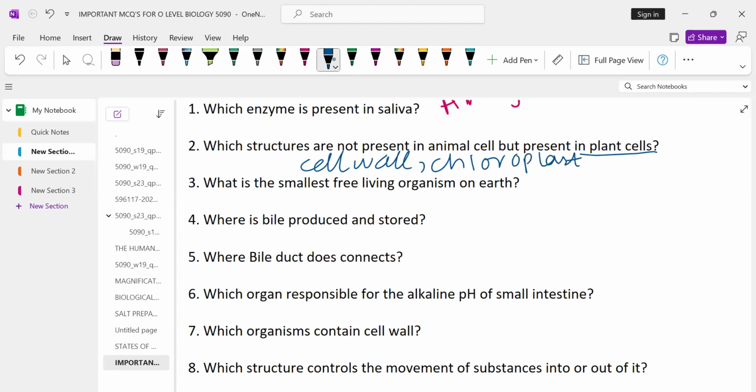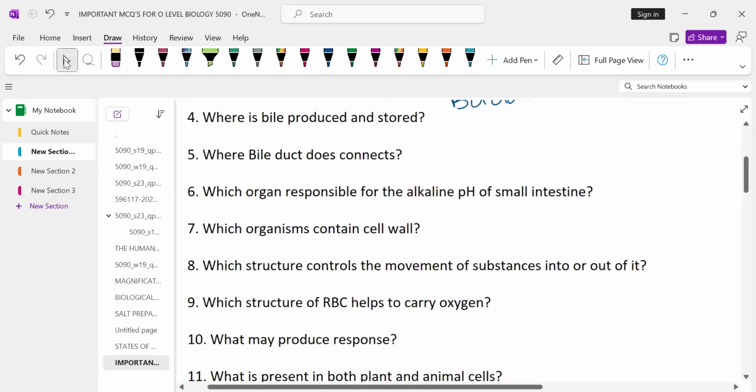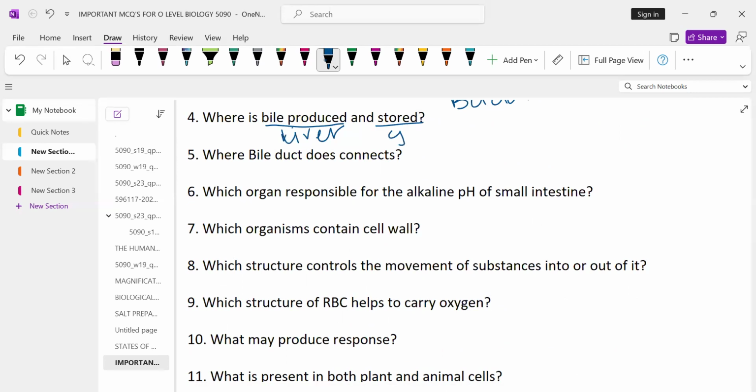Then question three, what is the smallest free living organism on the earth? You should know that the smallest free living organism on the earth is bacteria. Then question number four, where is bile produced and stored? You should know that the bile is produced by the liver, and the bile is stored in the gallbladder. So it is released by the liver and stored in the gallbladder.